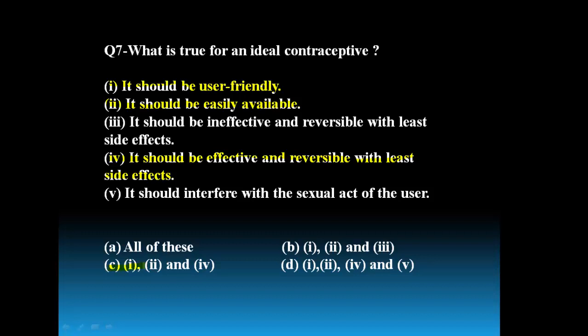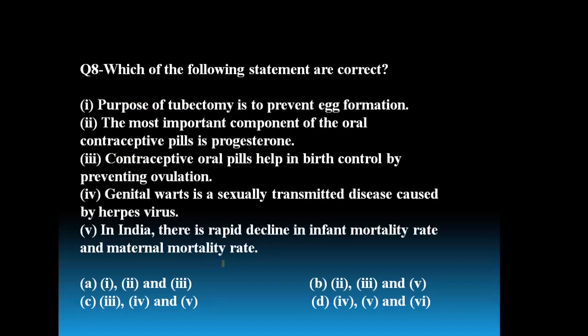Here 1, 2 and 4 are the correct statements with respect to an ideal contraceptive. Look at the fifth option: it should interfere with the sexual act of the user. No, it should not interfere with the sexual act of the user, and the effect should be reversible. It should be effective and reversible. So these are the correct statements for ideal contraceptives. The next question.